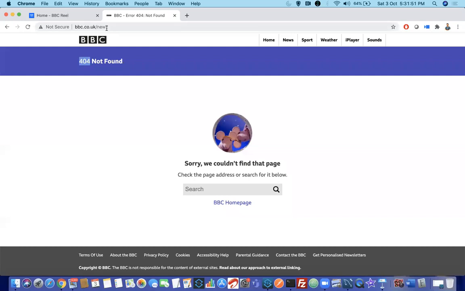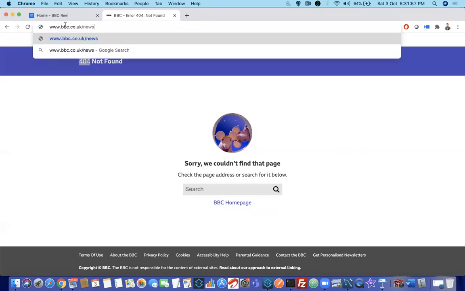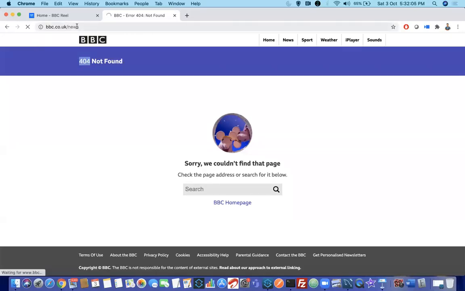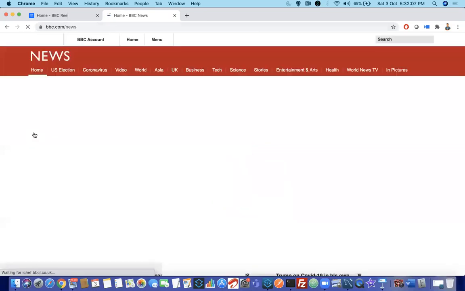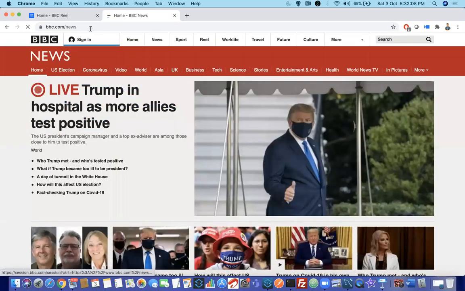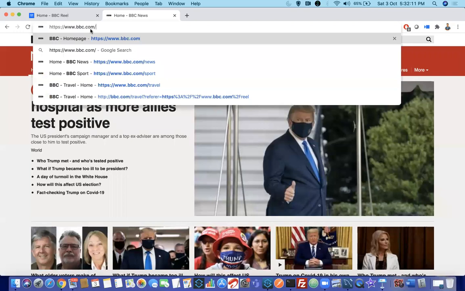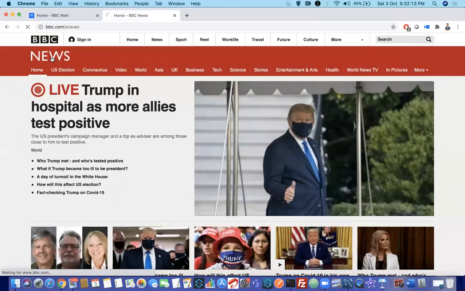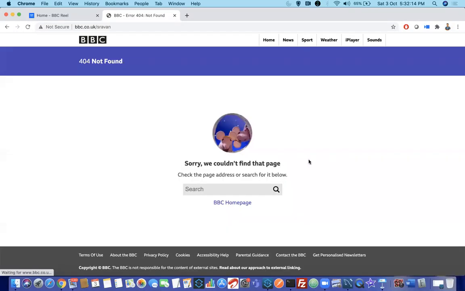What happened here is that BBC coded the logic only to display this page when you type news. If I put Shravan here, it says sorry, we couldn't find this page, because they haven't coded for Shravan.